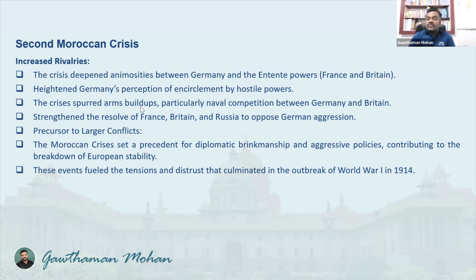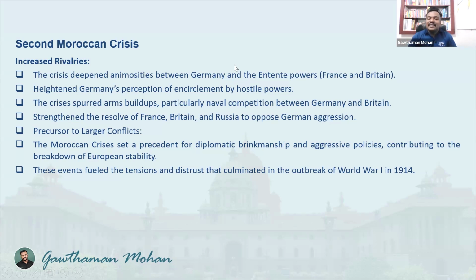And the crisis spurred arms buildups, particularly naval competition between Germany and Britain. Britain was always having an upper hand in the naval powers area. They had naval superiority, we can say that. So in order to fight against that naval superiority, Germany also started preparing their naval forces, and it strengthened the resolve of France, Britain, and Russia to oppose German aggression. So three important superpowers are going against Germany right now. This can be considered a precursor to the larger conflicts that happened later.